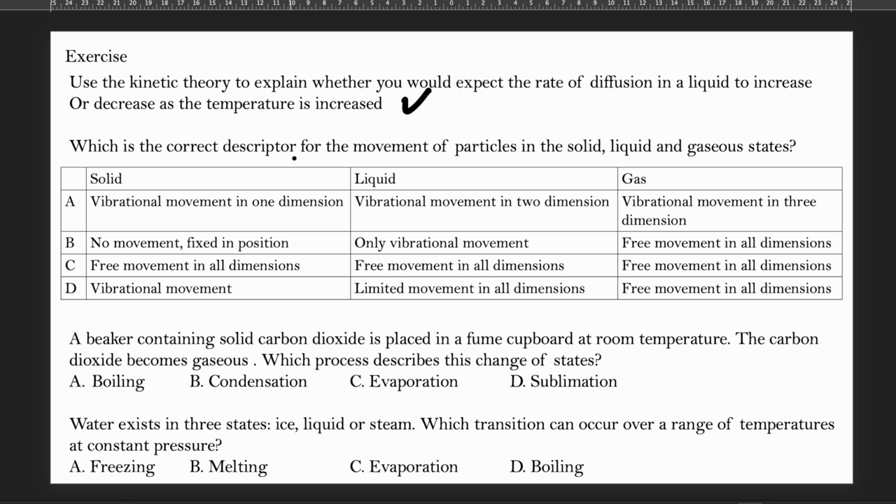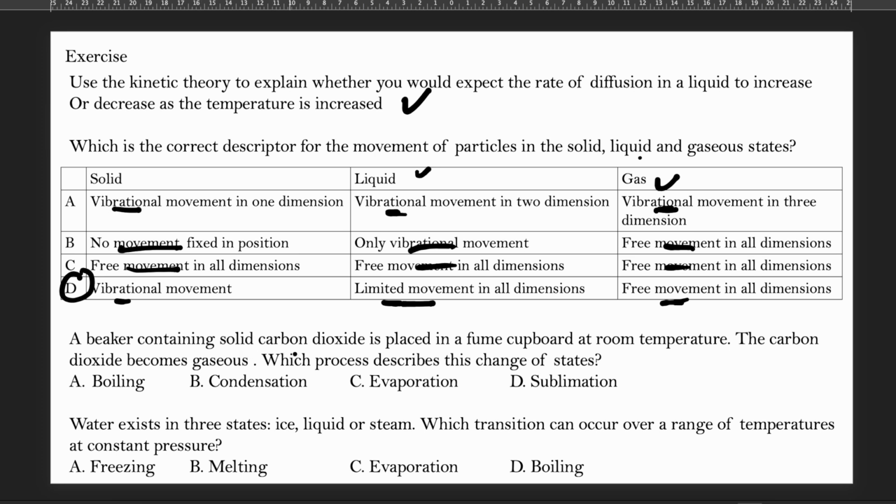Which is the correct descriptor for the movement of particles in the solid, liquid, and gaseous state? Solid, the particles can vibrate. So for liquid, not vibrational, but limited movement. They move around each other. And gas, free movement, not vibrational. So the answer is D.